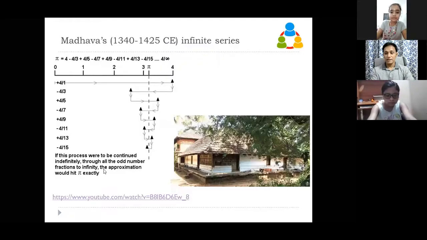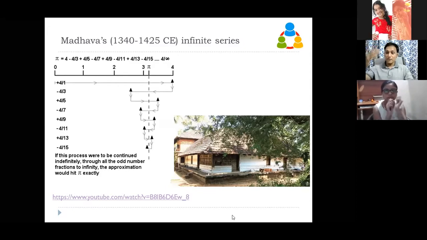They did not write things down because they had been living under penury, under poverty. So there are few contributions from him. One of the most important contributions from Madhava is that he gave the most accurate value of pi at that time.